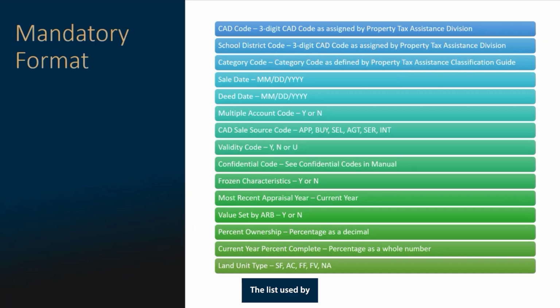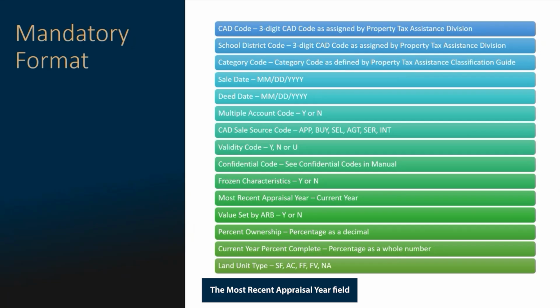The list used by PTAD is available in Appendix 1. Sale date and deed date must be in 2-digit month, 2-digit day, and 4-digit year format. The fields designated for multiple accounts, frozen characteristics, and values set by ARB all require Y for yes or N for no. The field designated for validity indication requires Y for yes, N for no, or U for unknown. The confidential code field requires a specific code as outlined in the EPTS manual.